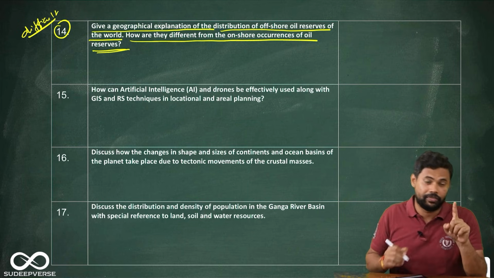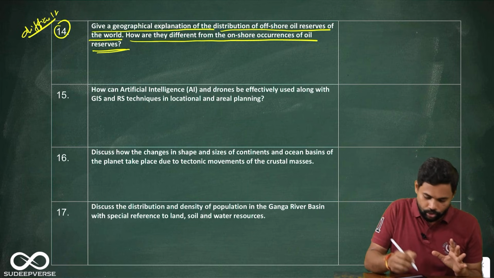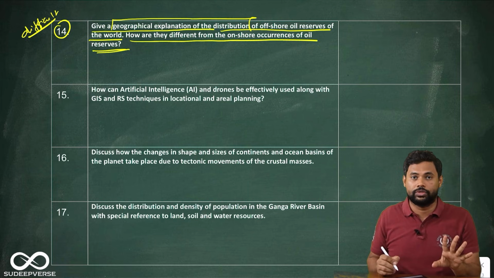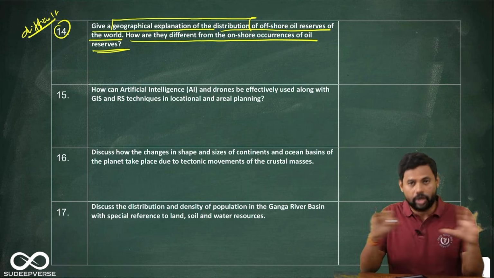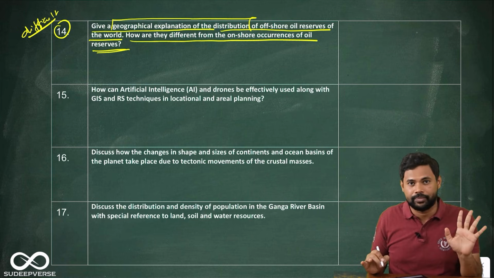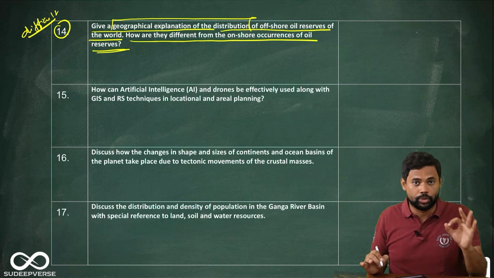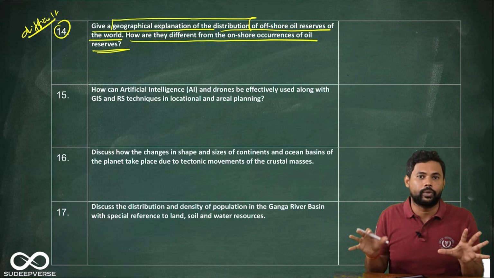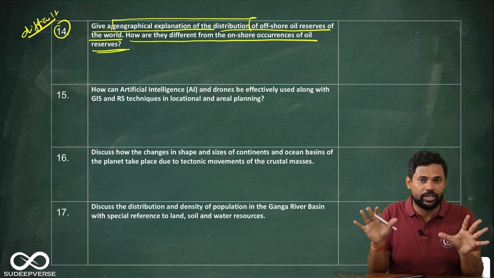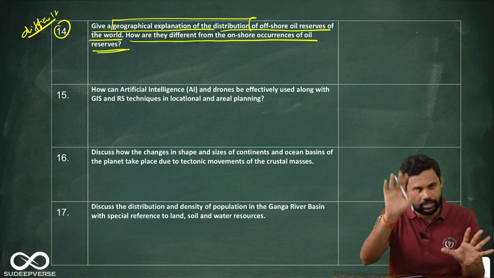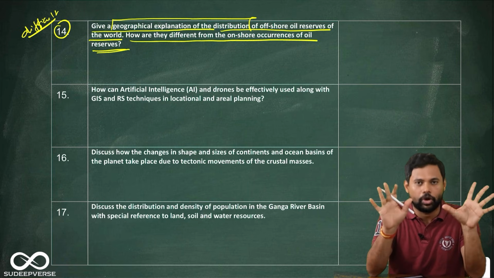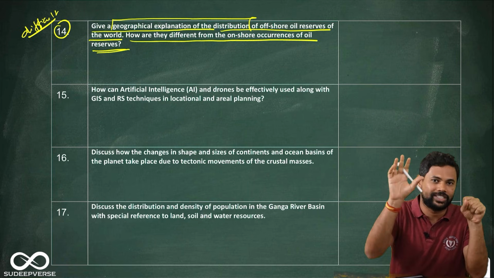Why would I say it is difficult? Look, they are asking you to give the geographical explanation of the distribution of offshore reserves. Basically you can draw the world map. When you draw the world map, showing the distribution of oil reserves is easy. To always recollect the distribution of oil reserves, go continent-wise and just see where oil is available. That is, if you look at the continental shelf of that particular continent, oil is there. For example, if you take North America, the Gulf of Mexico has oil. If you take Europe, the North Sea has oil.